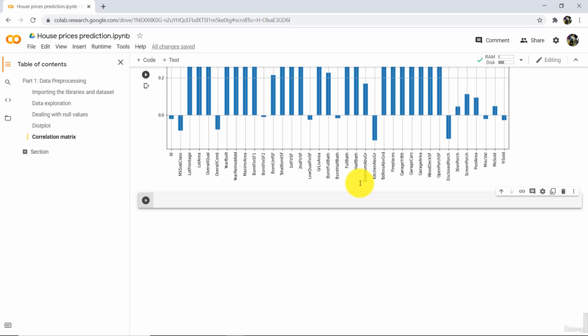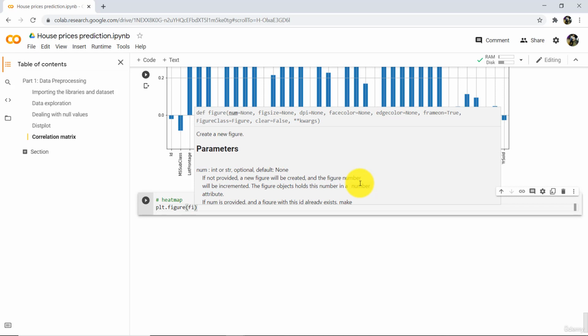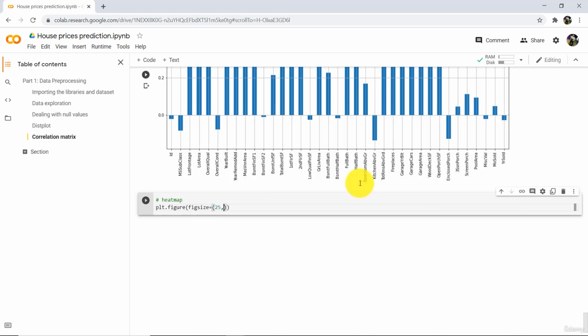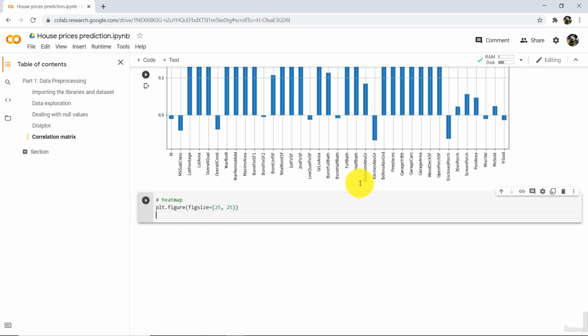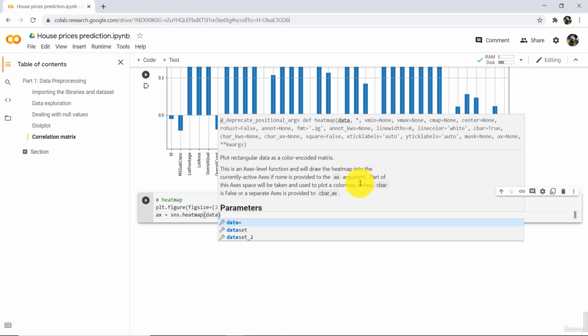Let us draw the heat map. plt dot figure. Specify the fig size as we do always. Here I will specify 25, 25. Then define one more variable ax is equal to sns dot heatmap. First we have to specify the data.